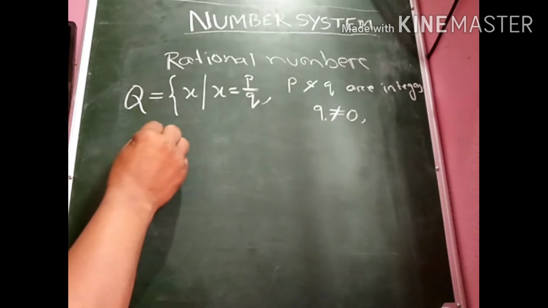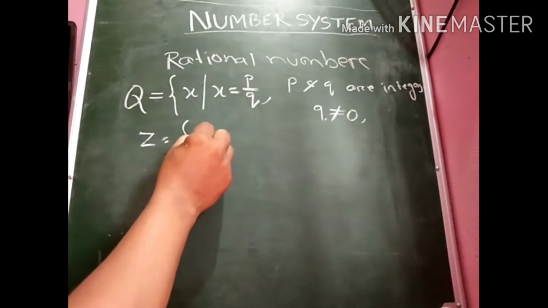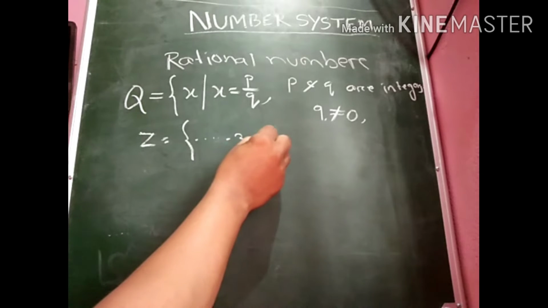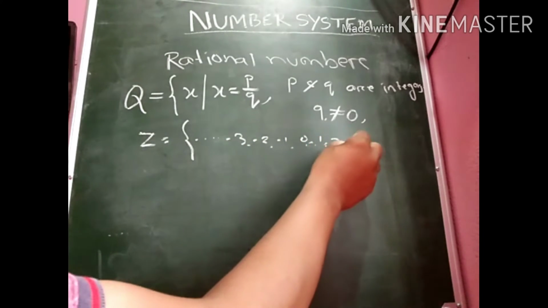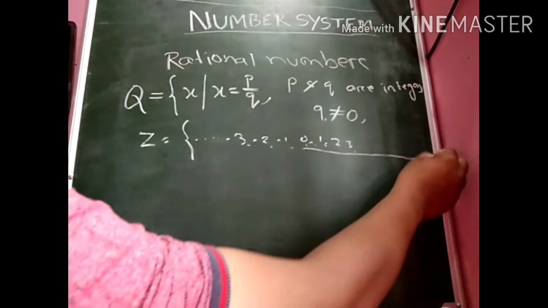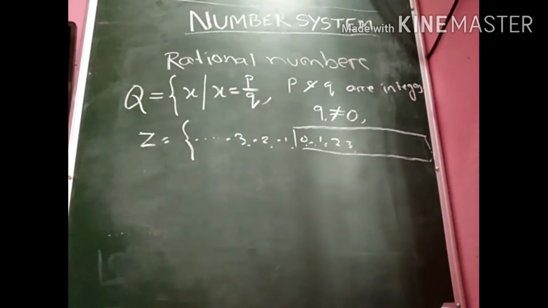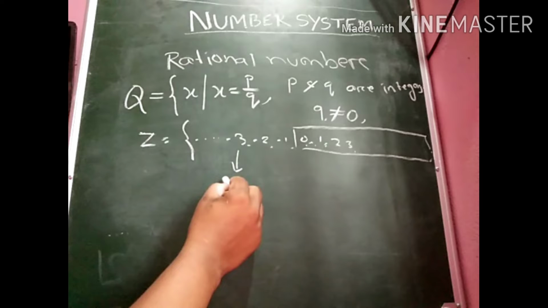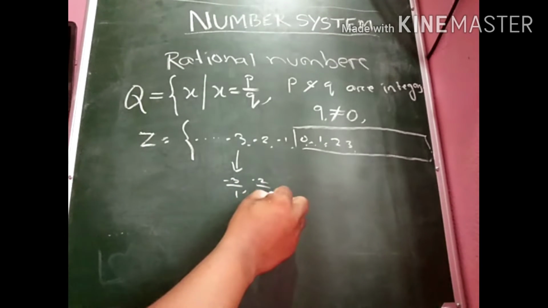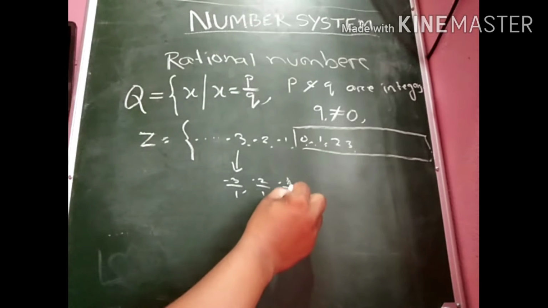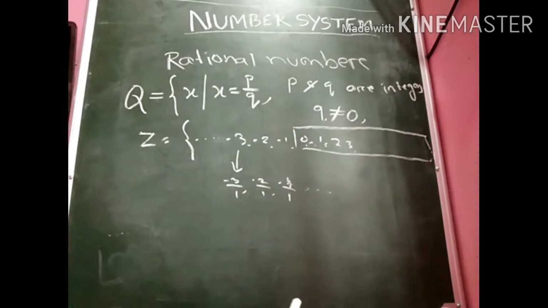In integers, I have already discussed the whole numbers. These whole numbers are rational numbers. Then the negative integers: minus 3 can be written as minus 3 by 1, minus 2 can be written as minus 2 by 1, minus 1 can be written as minus 1 by 1. So you can see all the integers are also rational numbers.